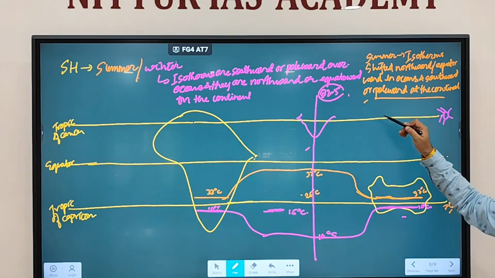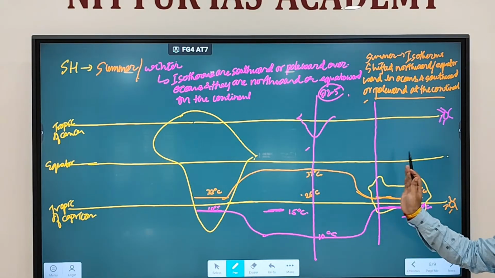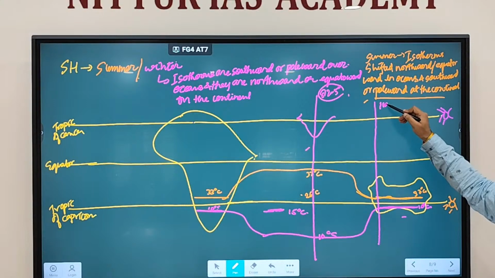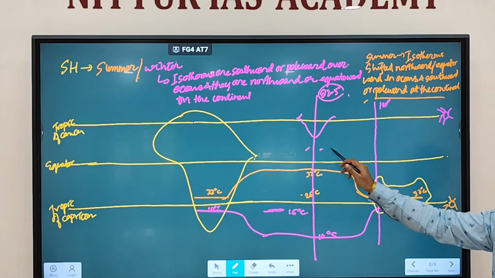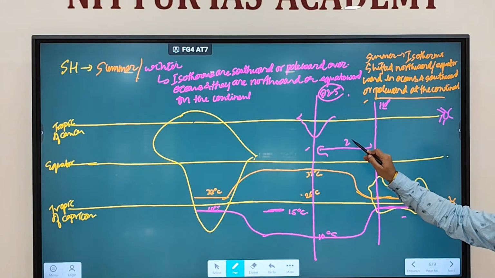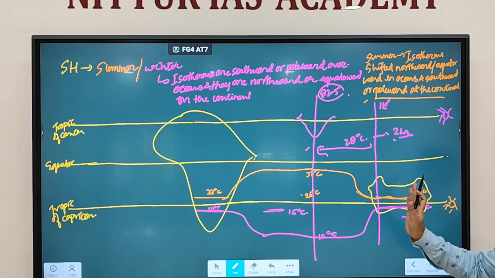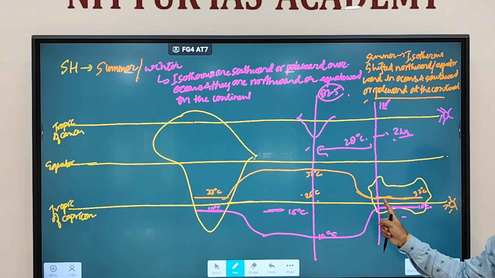82.5 degree meridian. Now what will be the meridian over here further ahead? Let's say around 110 degree meridian will be there. But how much is the difference now between 82.5 degree and around 110 degree? Around 28 degree difference in meridian. 28 degree difference means how much difference in time? Roughly 2 hours. So you are going to lose 2 hours, you are not going to lose a day.